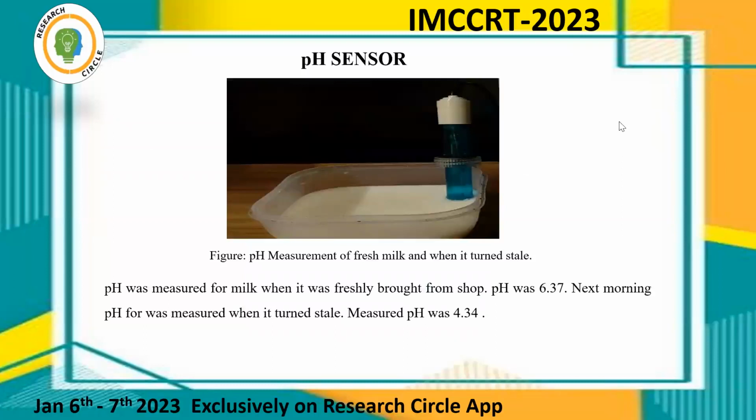Here we are showing the real picture of when we are measuring the pH value of fresh milk and when it has turned stale. The pH was measured for milk when it was freshly brought from a shop. The pH was 6.37. Next, the next morning, the pH was measured when it had turned stale. Measured pH was 4.34.